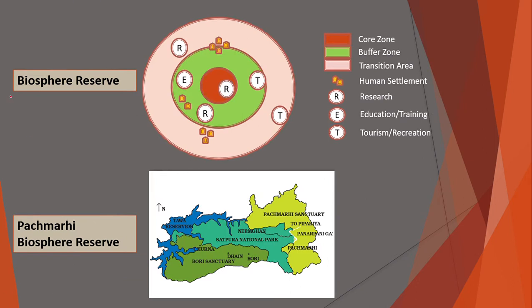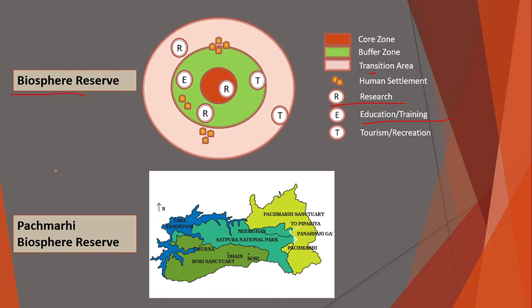So if you see this biosphere reserve, this orange color is the core zone, which is only for research purposes. Surrounding it, the green zone is the buffer zone, which is used for education and training, and there is few human settlement in this buffer zone. And the transition zone is this light pink one, where it is used also for research, training, education, and also for human settlement.